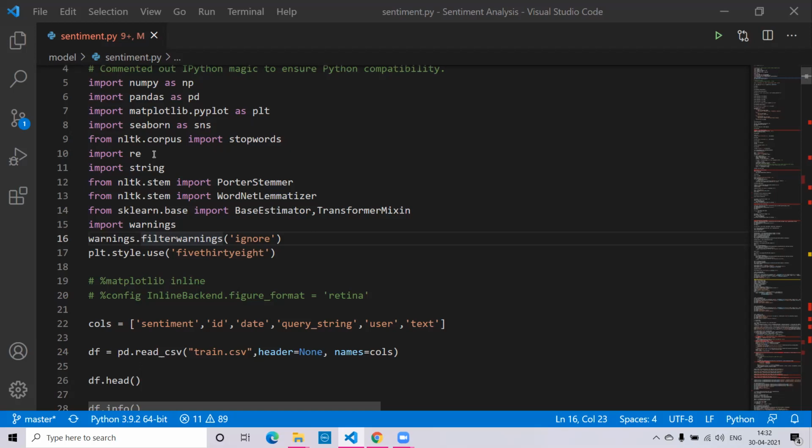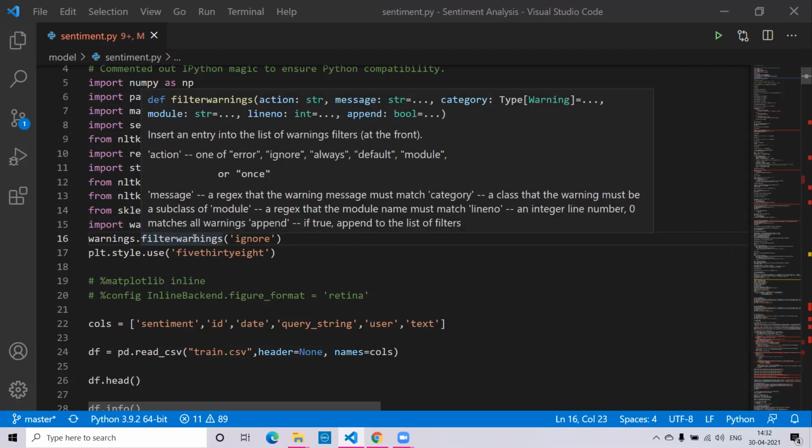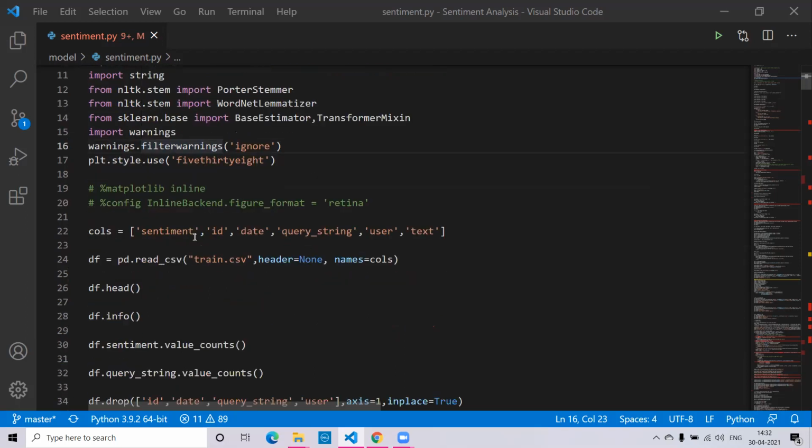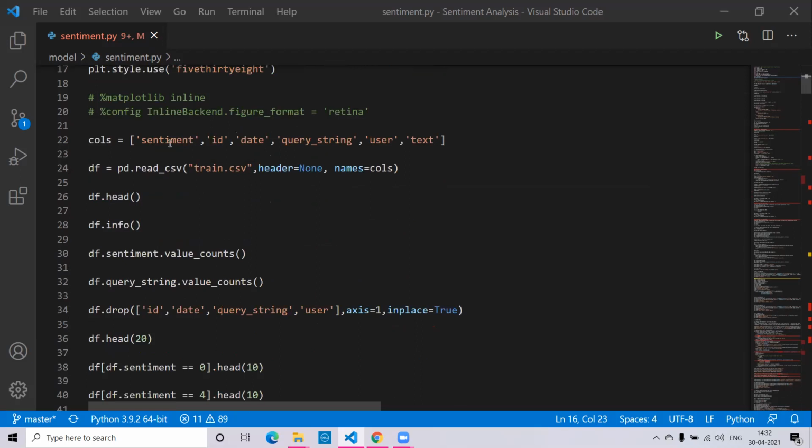Then we have import re for the regular expressions, and we have string for strings. Then we also have PorterStemmer for stemming, and WordNet Lemmatizer for lemmatization. We have also used sklearn for machine learning and statistical modeling, which includes classification, regression, clustering, and dimensionality reduction for our sentiment analysis data. And finally, we have also used warnings to convey messages to the user in alert of any error.